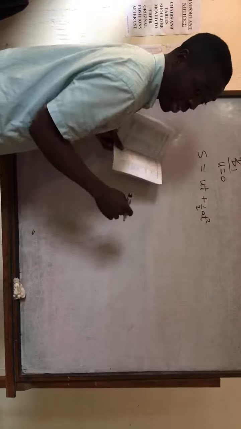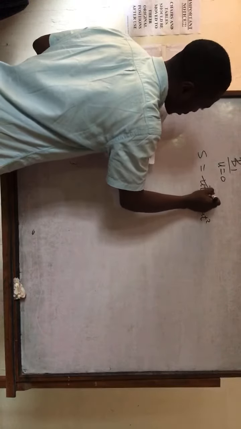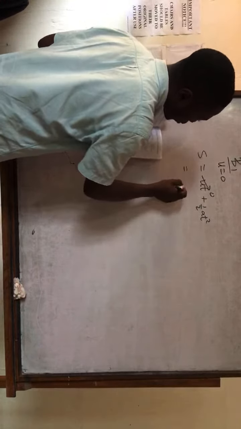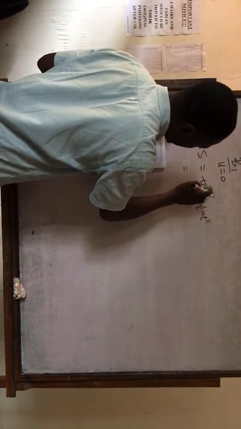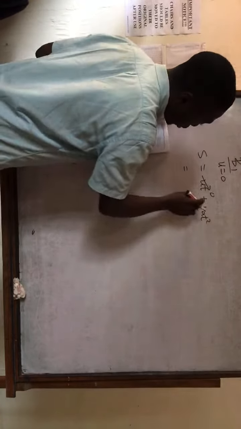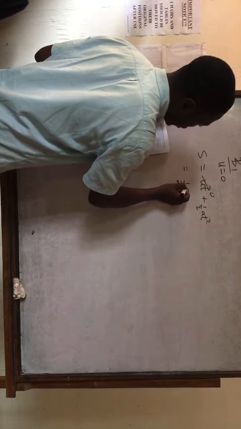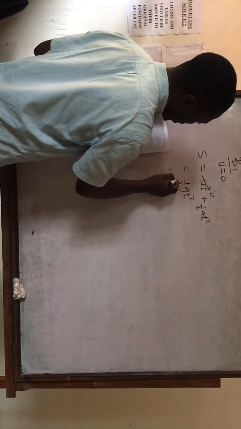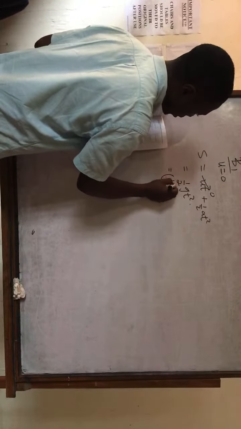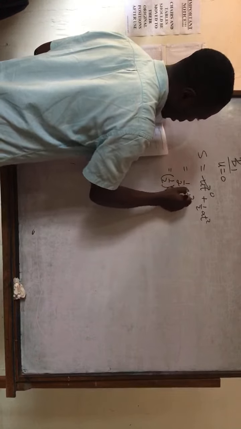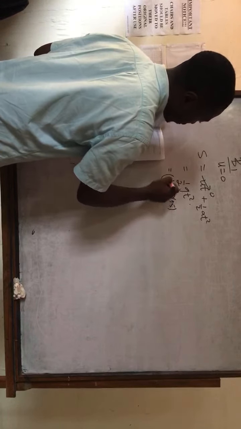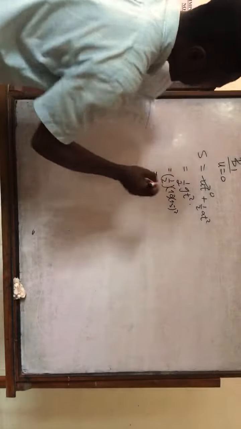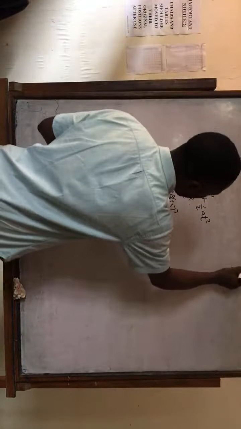Now it's moving under gravity, and the initial speed is 0. So for B1, the distance it must have covered is going to be half g t squared. You can substitute half, consider g to be 10, and t is 1.5 seconds squared. You can have an answer. Then for B2, what were you told?